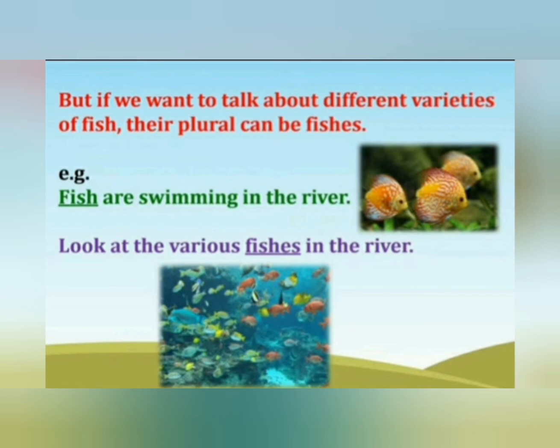Plural of fish, fish. But in next picture, we have varieties of fishes. Here we have various types of fishes in the river. So we use here fishes, not fish. Plural of various types of fish, we use fishes. And if we are talking about same type of plural form of fish, then we use fish. And if we are talking about different types of fishes, then we use fishes.